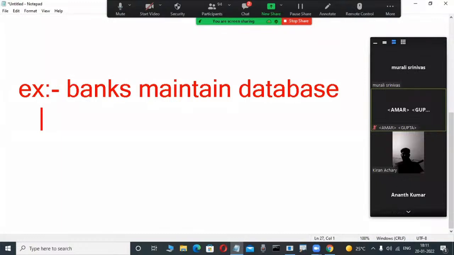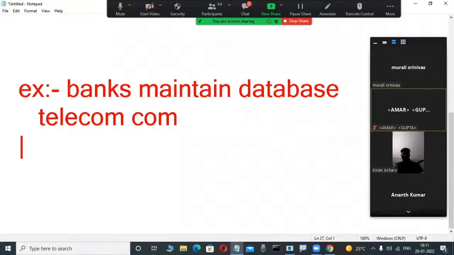Suppose telecom companies. So many examples are there, I'm just telling roughly for easy understanding. Telecom companies maintain databases. Suppose you make a call to your friend. Those call details will be stored in a database.